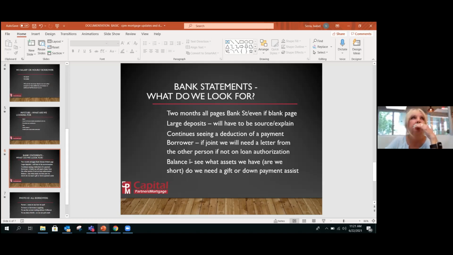Questions? So if you have a recurring thing, say like you have your phone on auto pay, that's not going to count. No, telephone, cell phones, FP&L, those things are utilities. What we look for are possible loans, student loans, personal loans, credit union loans, anything like that. Sometimes it's a car loan that doesn't appear on the bank statement because they have a credit union statement, and they moved it from there. Now they're paying it with their Bank of America, and it's starting to show.